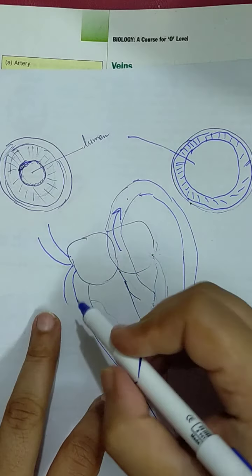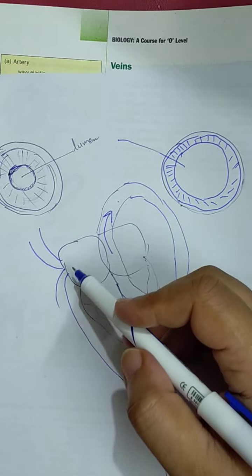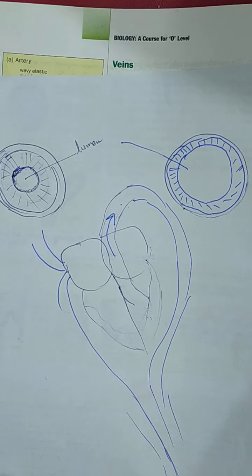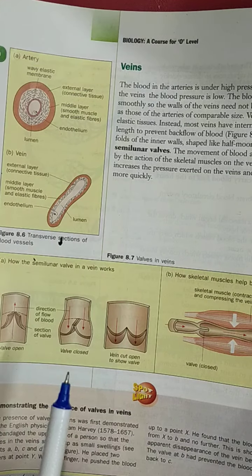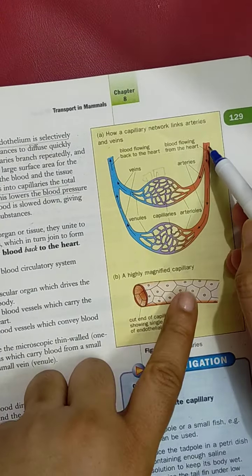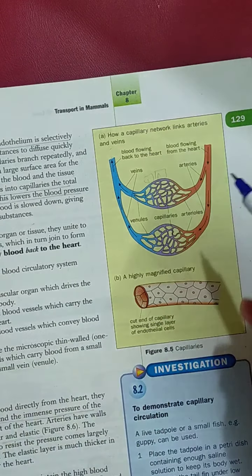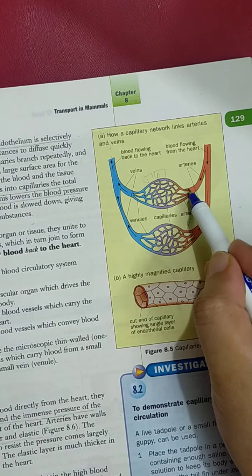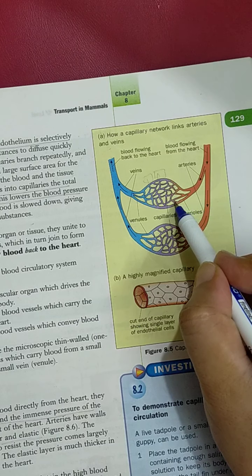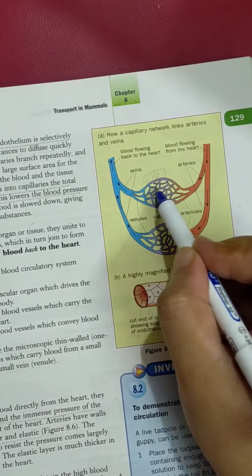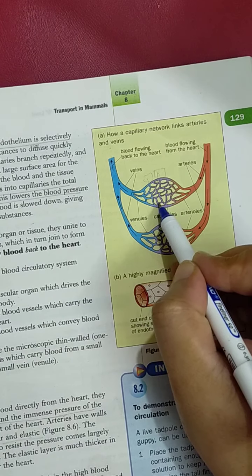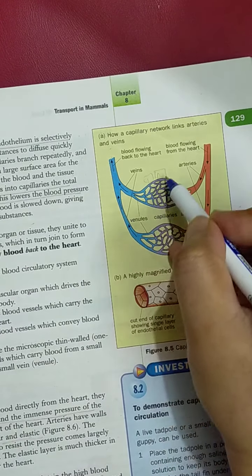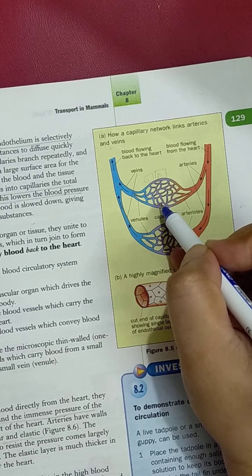As I told you, between arteries and veins there is a connection through capillaries. In the arteries the pressure is very high. As they divide into arterioles the pressure decreases a lot, and as they divide further into a network of capillaries, the pressure is the least. So ample time is given here for the exchange of material.